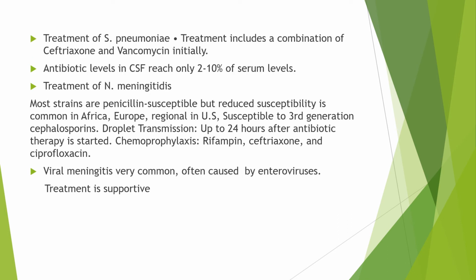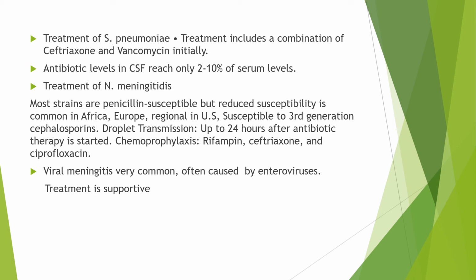As far as treatment of meningitis is concerned, we have to focus our attention on the age of the patient. Because in internal medicine we usually deal with the adult population and elderly population, we have to think about three organisms. The most important are Streptococcus pneumoniae, Neisseria meningitidis, and Listeria monocytogenes.